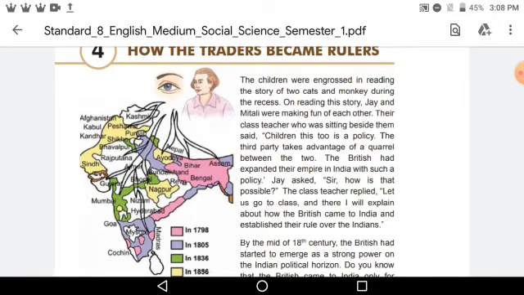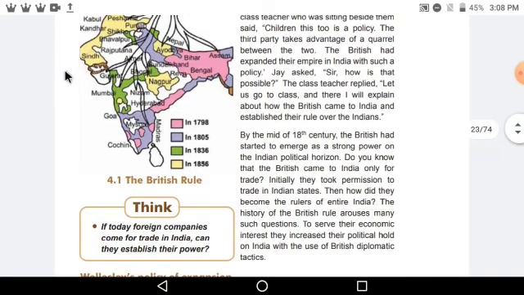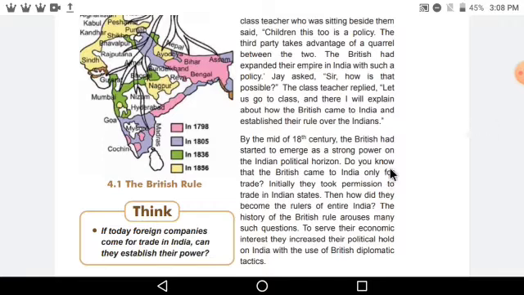After going to class, the class teacher said that by the mid-18th century, the British had started to emerge as a strong power on the Indian political horizon. The British were taking very strong power, and they were ruling over the Indian political horizon.